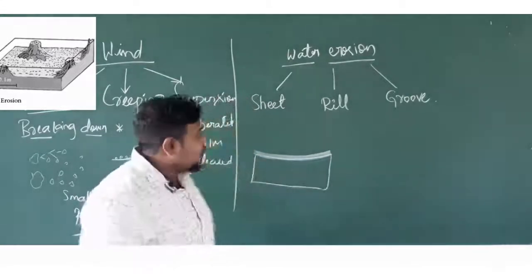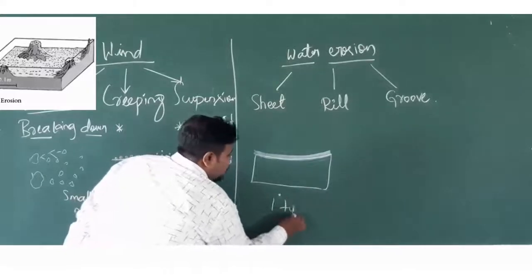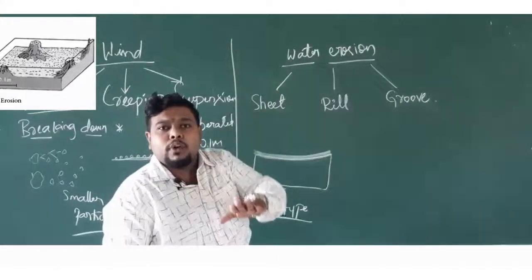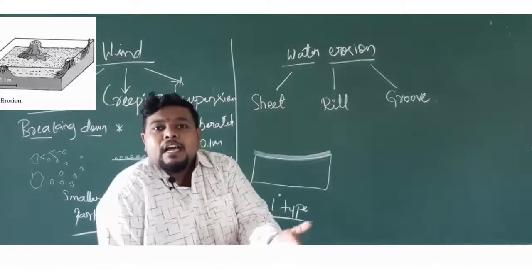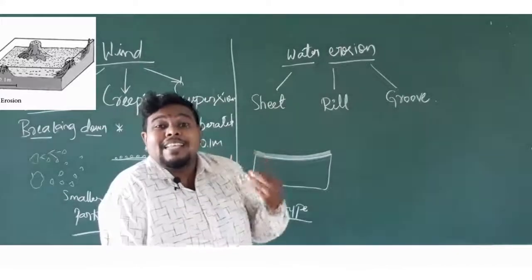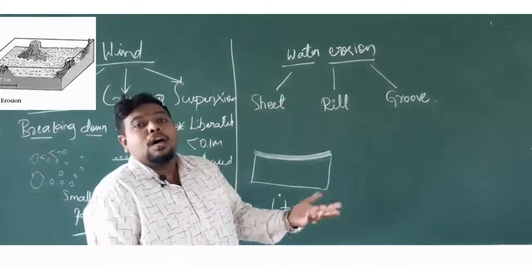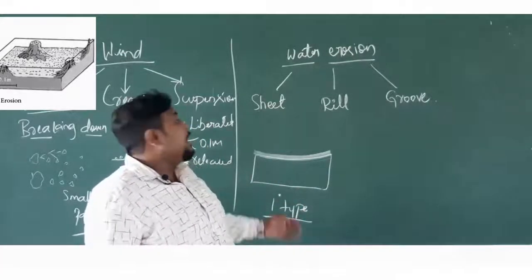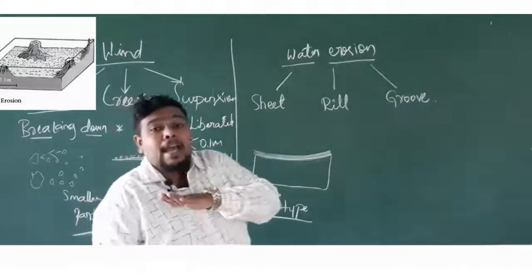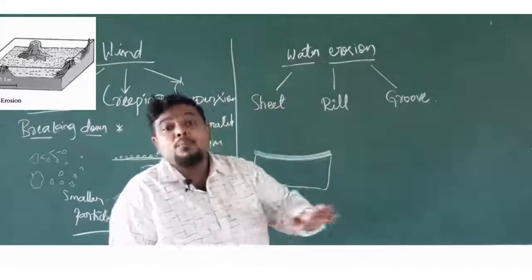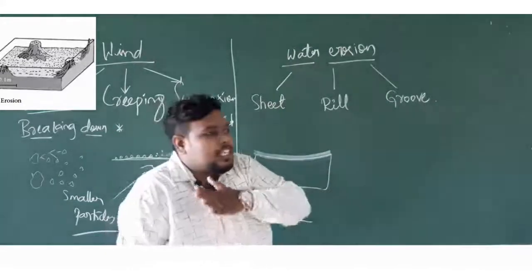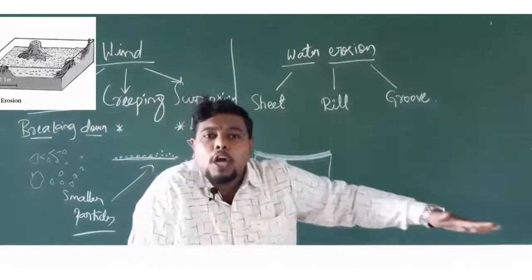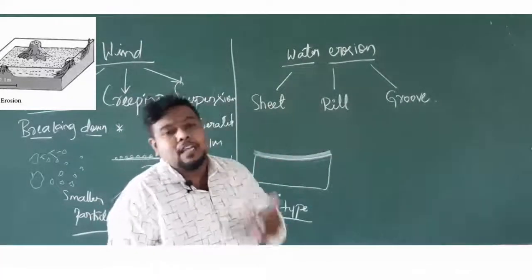This is a primary type. This can be said to be a primary type because the amount of erosion is less here. Whatever the water is moving, it will take some amount of soil, that's it. It is not taking away complete soil from here, it is taking away only a smaller particle or smaller composition of soil. So that is a primary erosion we can say in the case of sheet erosion. It is taking away a part of the soil while it is moving from that area. Let's take an example. There is a slope. When the water flows from a higher road to a slope, it is taking away some part of soil also. That can be termed as sheet erosion here.